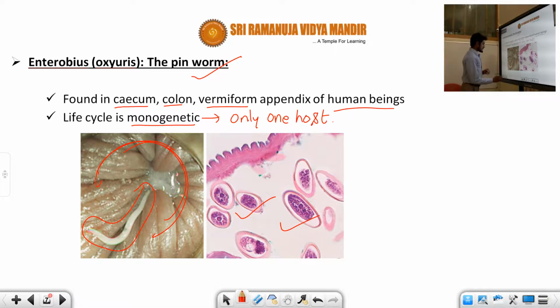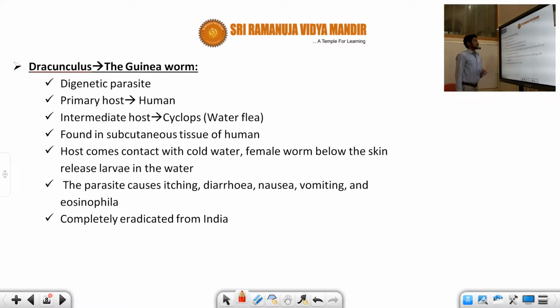Okay, next, another worm is called the guinea worm, also called Dracunculus. Okay, Dracunculus or guinea worm. It is a digenetic parasite. Digenetic parasite means, you already know, it requires two hosts. What is the primary host? That is a human being, and the intermediate host is nothing but Cyclops.